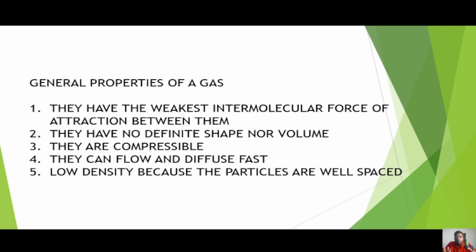Now, what are the different properties you would see in a particular substance, and you would assume that this substance is a gas? Number one, they have the weakest intermolecular force of attraction between them. Because it has the weakest intermolecular force of attraction, that is exactly why gases' motion is constant and random, because nothing is holding them together. There is something holding them together, but the force is very infinitesimal, very weak. It's not as strong as that of liquid, neither is it as strong as that of solid. So the implication is that gases are allowed to move around however they want.